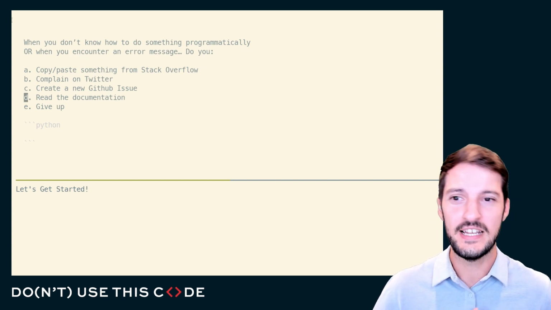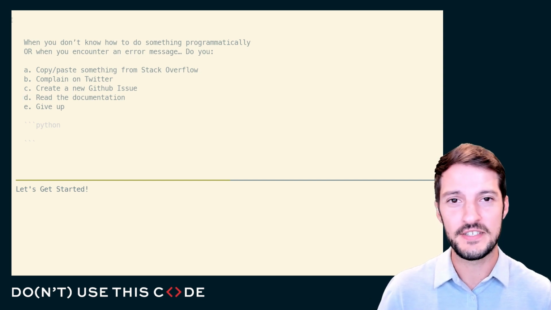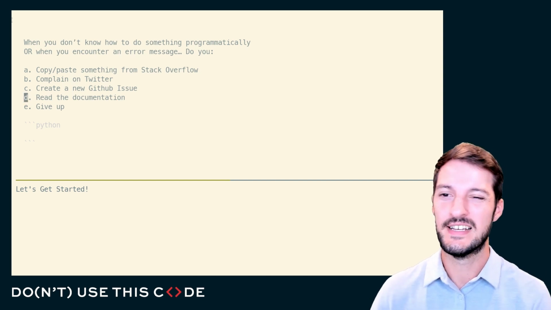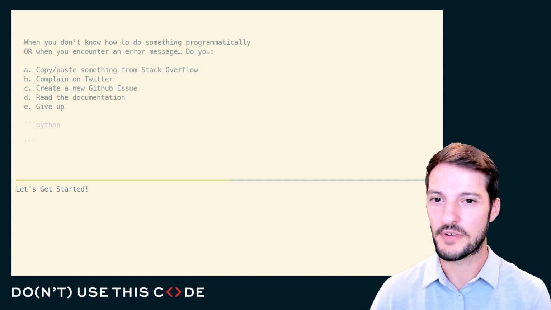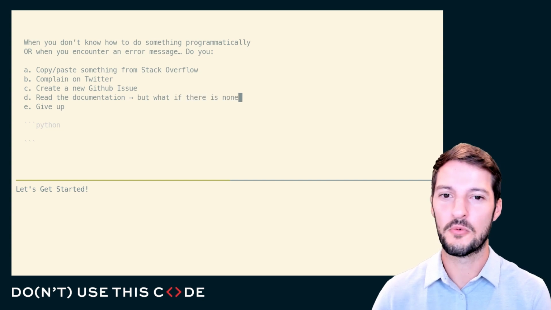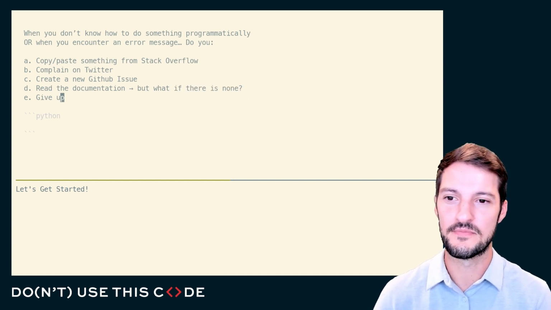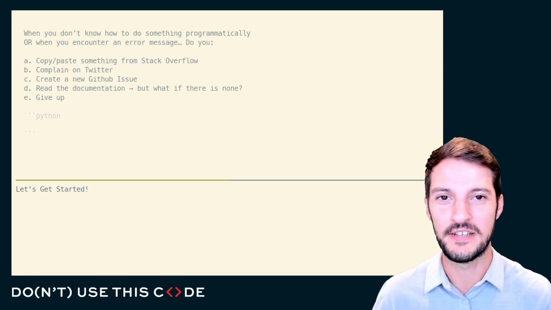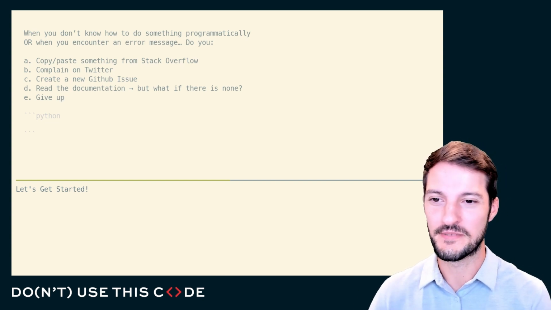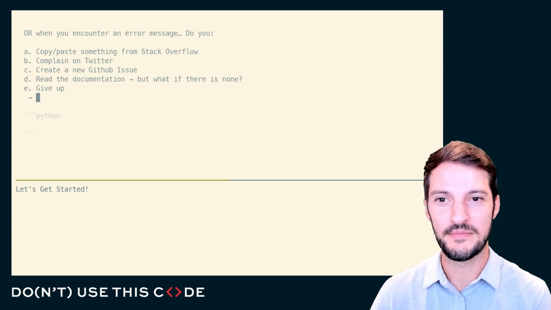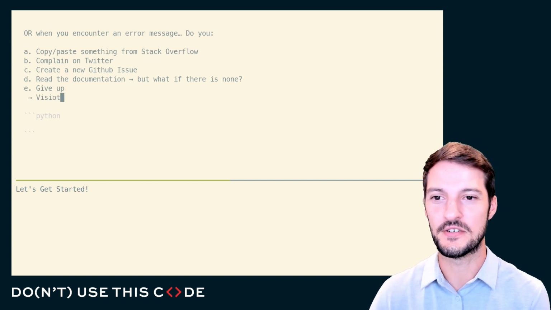After that, if I don't want to open a GitHub issue, if I don't want to complain on Twitter, and if I can't find anything on Stack Overflow that's relevant, maybe I read the documentation. And this usually works, right? You can usually find things in the documentation, but what if there is none? Or what if the documentation is sparse? Well, I guess we just give up and that's the end of that, right? Not really. The final step, the main solution in my opinion, is to visit the source code.